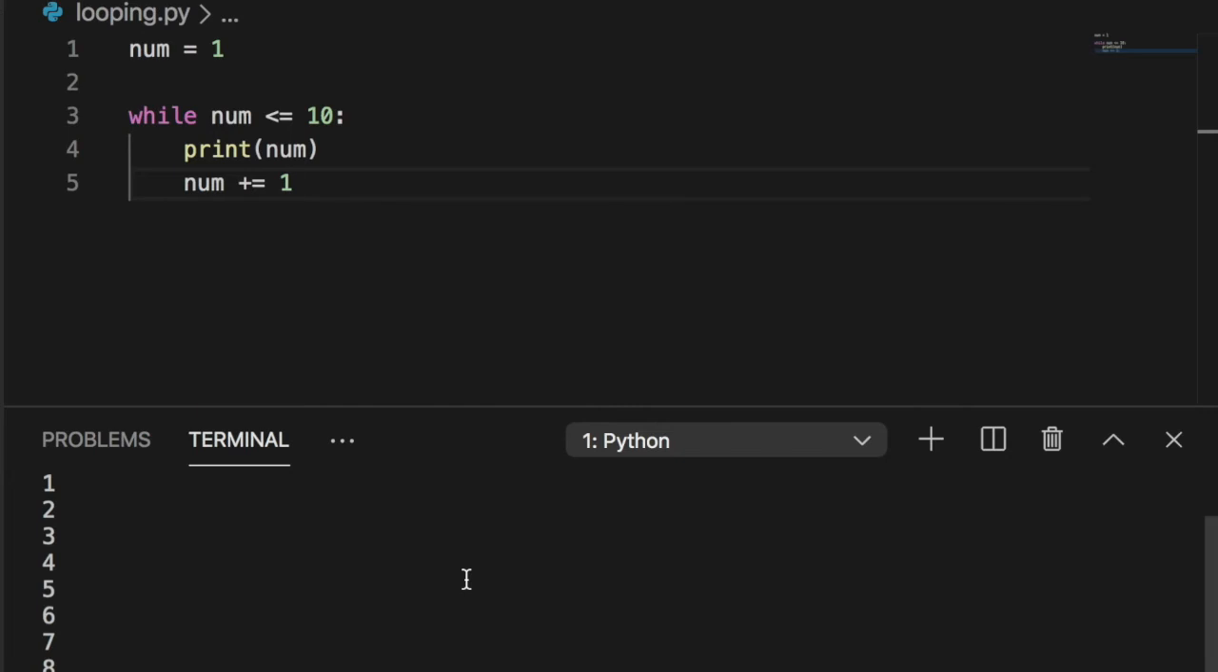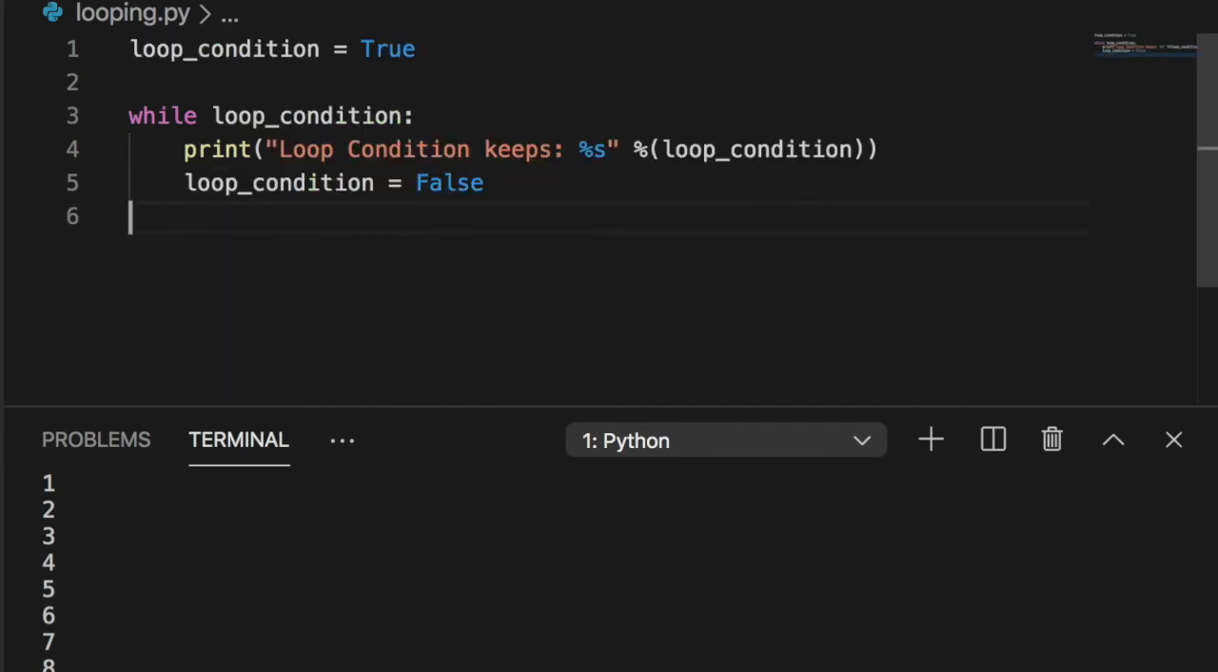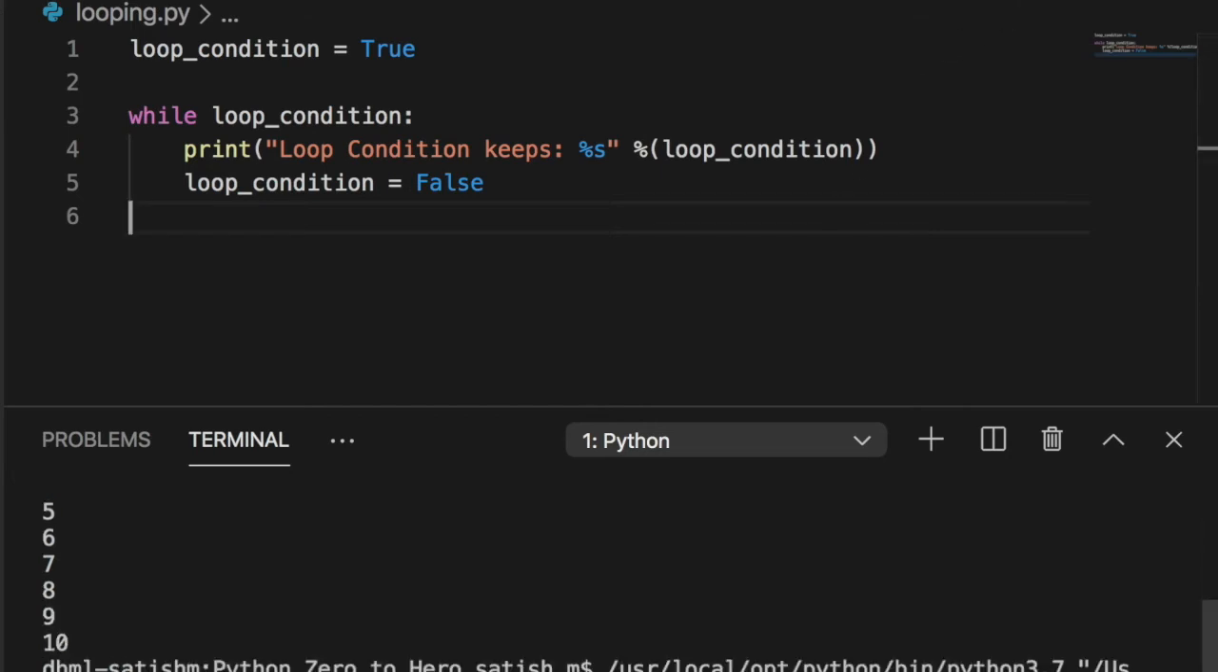In this example, when num is 11, the loop condition equals false. Here is another basic bit of code to better understand this one. The loop condition is true, so it keeps iterating until we set it to false. Let's run this particular piece of code. So here, the loop condition stays true.